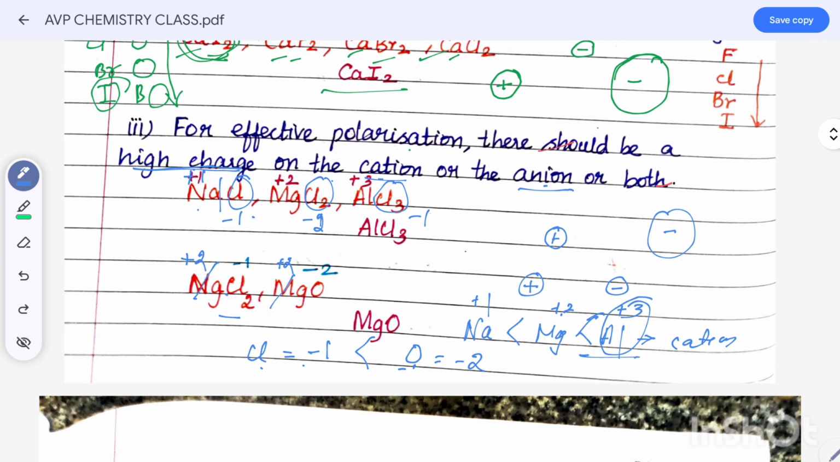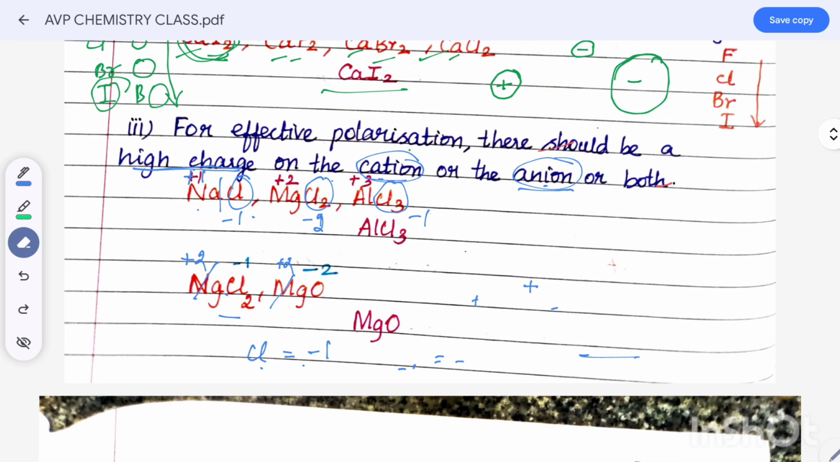Charge எதுக்கு அதிகமா இருக்குதோ அதுதான் high polarization in both cation and anion. Okay, so 3 rules over. What are the rules? First rule is that the size of the cation is small. Size of the anion is bigger. But the charge of cation and anion is high. High means which one has high charge? That is the high polarization in both anion and cation.